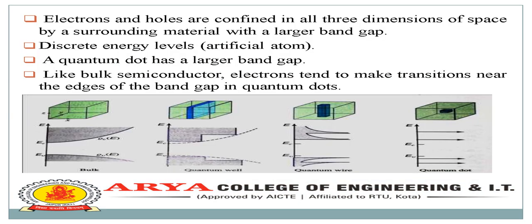Electrons or holes are confined in all three dimensions of space by surrounding material with larger band gaps. So there are discrete energy levels, and a quantum dot has a larger band gap. Like a bulk semiconductor, electrons tend to make transitions near the edge of the band gap in quantum dots. In the figure we see four structures: bulk semiconductor, quantum well, quantum wire,